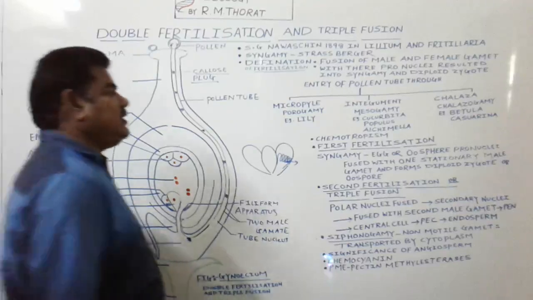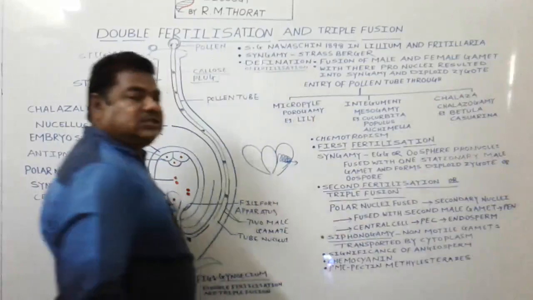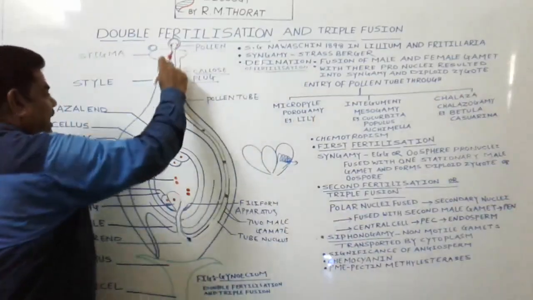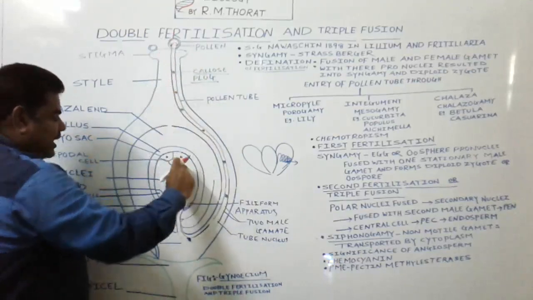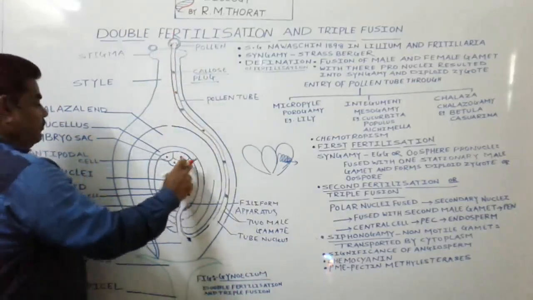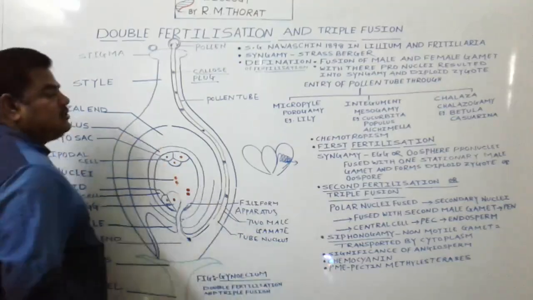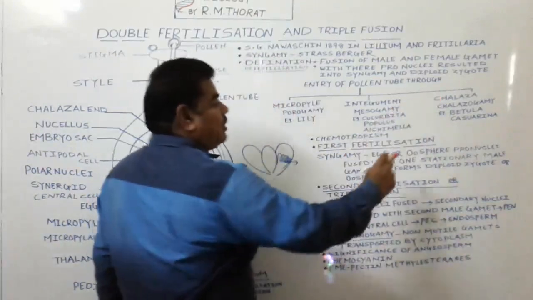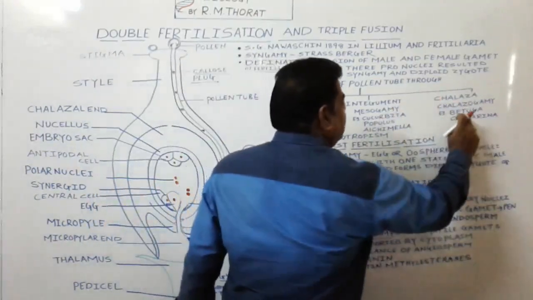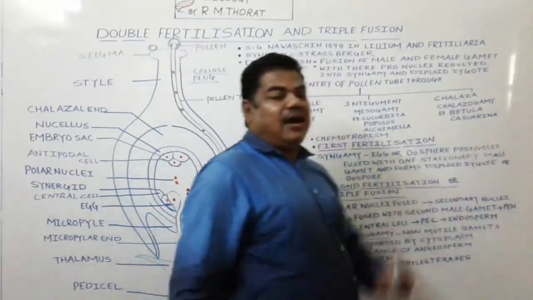And there are some examples in nature in which the pollen tube directly enters through the chalaza. The pollen tube directly enters through the chalaza like this, and it comes into this sac, which we call the embryo sac, and releases the two male gametes. If the pollen tube enters through the chalaza, we call it chalazogamy. It is carried out in the case of Betula and Casuarina.